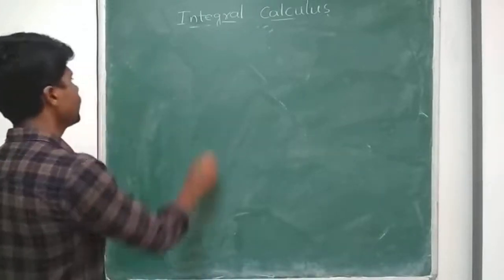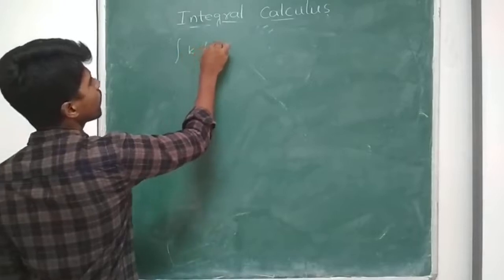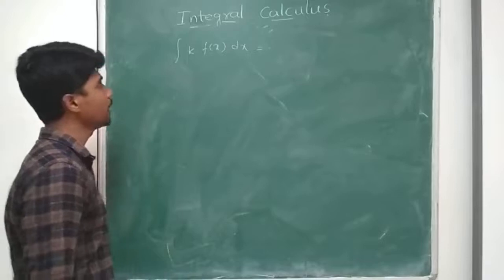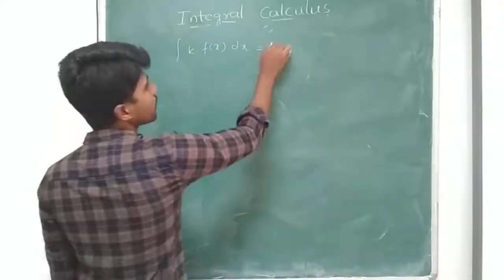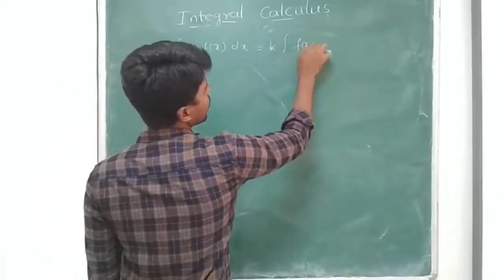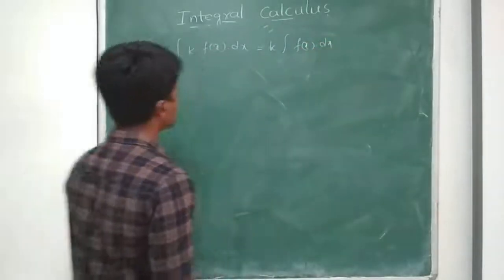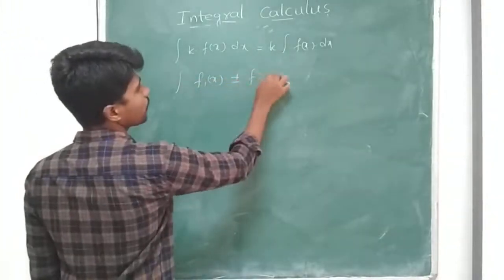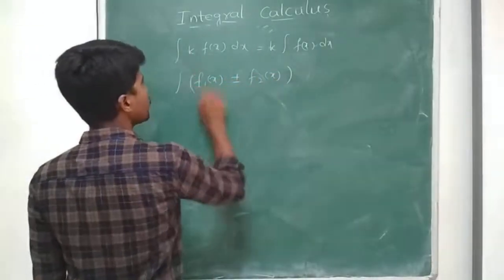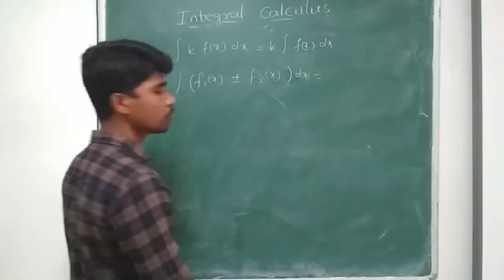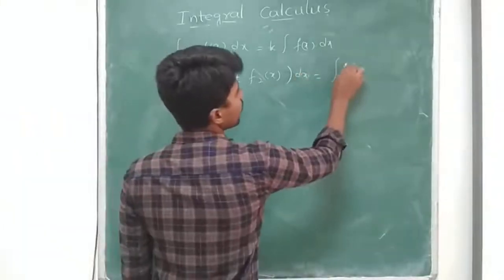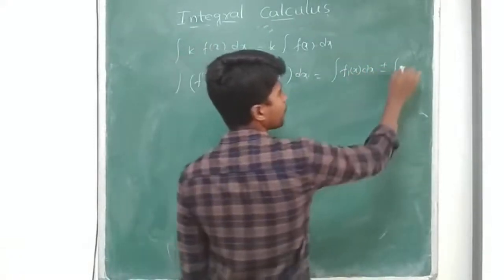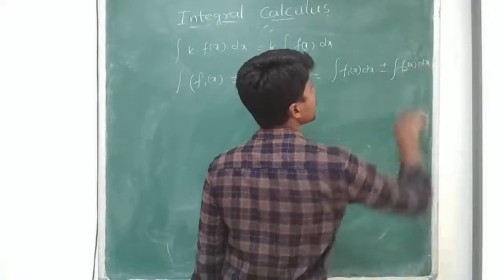So what are the properties we have? If I have integral k into f of x dx, I can take it as k into integral f of x dx. If I have integral f1 of x plus or minus f2 of x into dx, this can be rewritten as integral of f1 of x dx plus or minus integral of f2 of x dx.